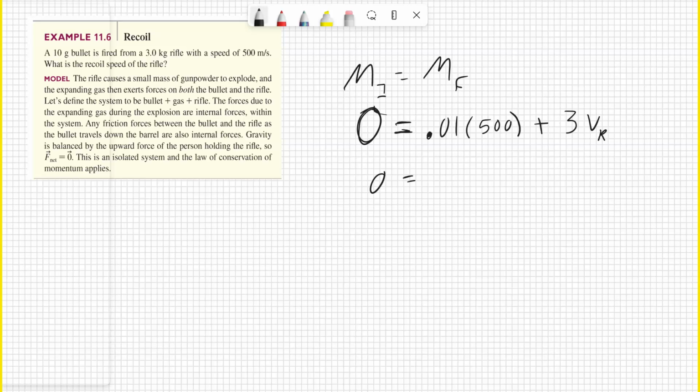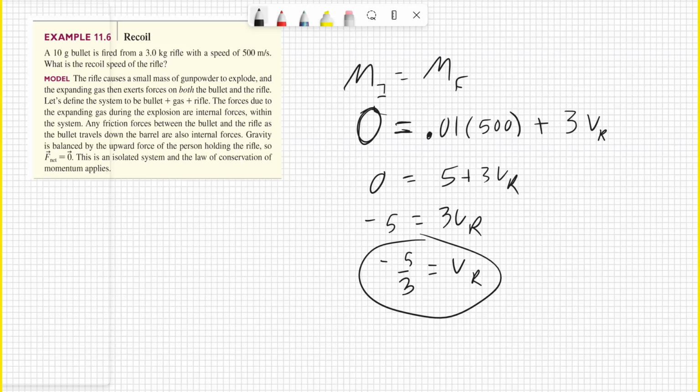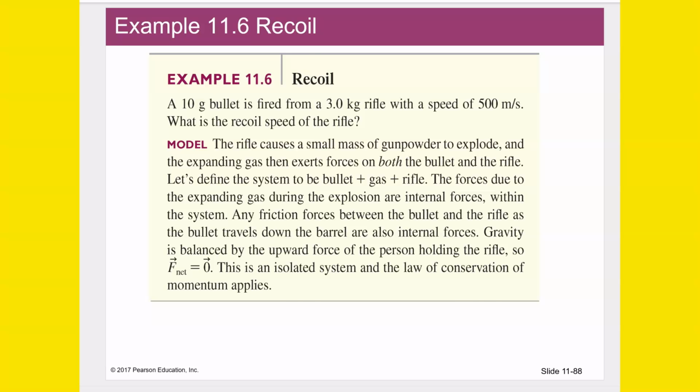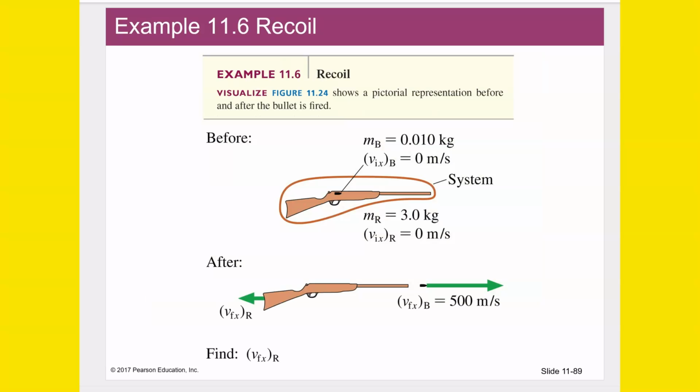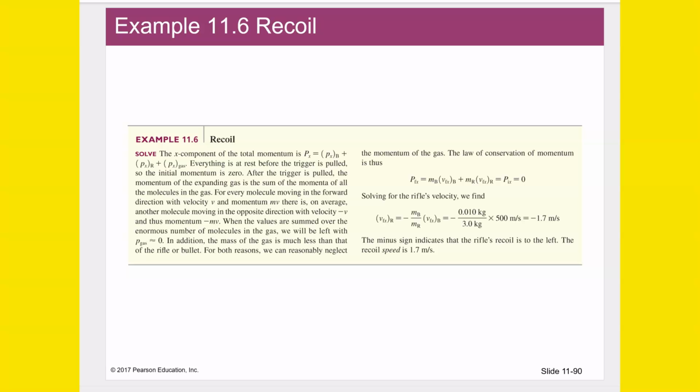So this is going to be a pretty simple algebra problem. That's 5 plus 3 VR equals 0. Subtract 5 from both sides, divide by 3, and we have VR by itself: negative 5/3 meters per second, or as a decimal, about negative 1 2/3, or negative 1.67 meters per second. Okay, here's the solution as presented in the PowerPoint, and they got the same answer, negative 1.7 meters per second.